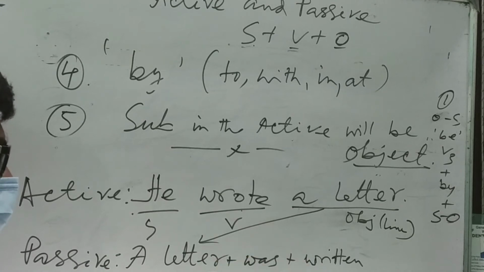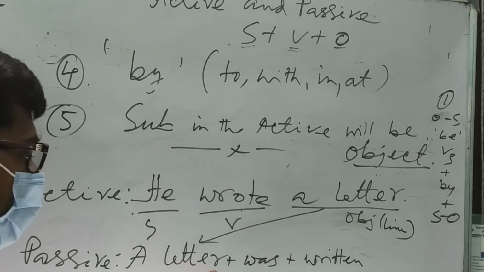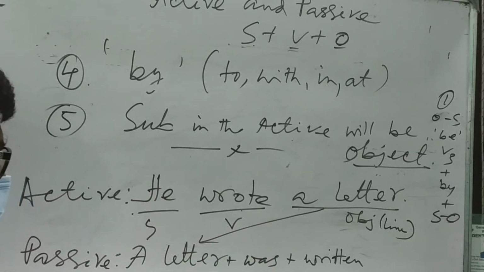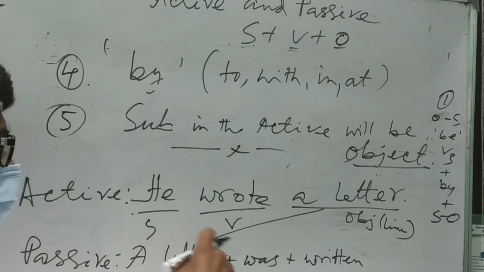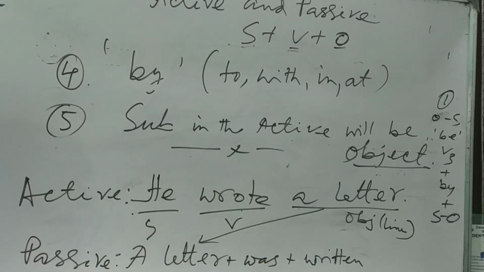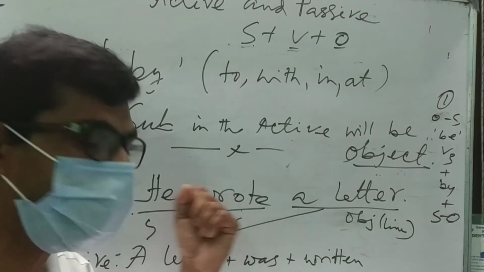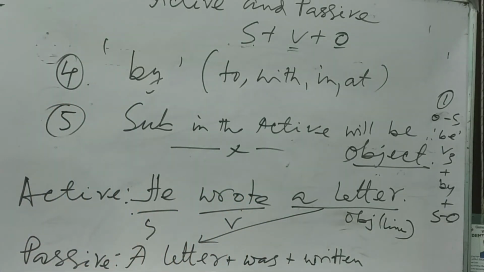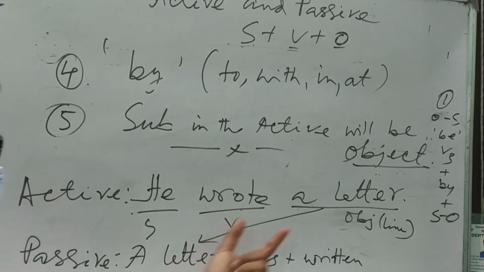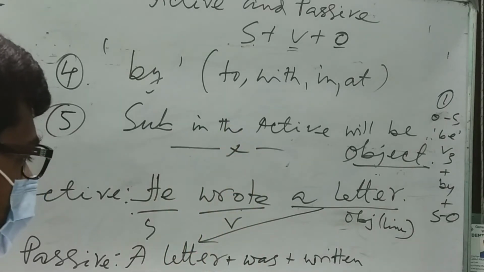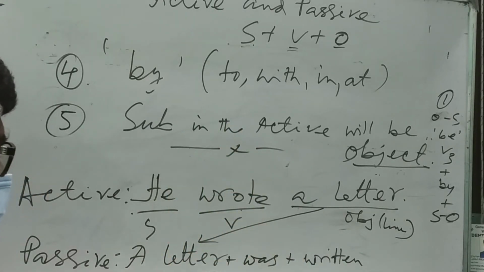Here he does the work. He did the act of writing. So it is active voice. But in the passive voice, the object becomes the subject, and this subject is the receiver of action. That means a letter was written. Something was done to the subject, and that is why it is in the passive form.